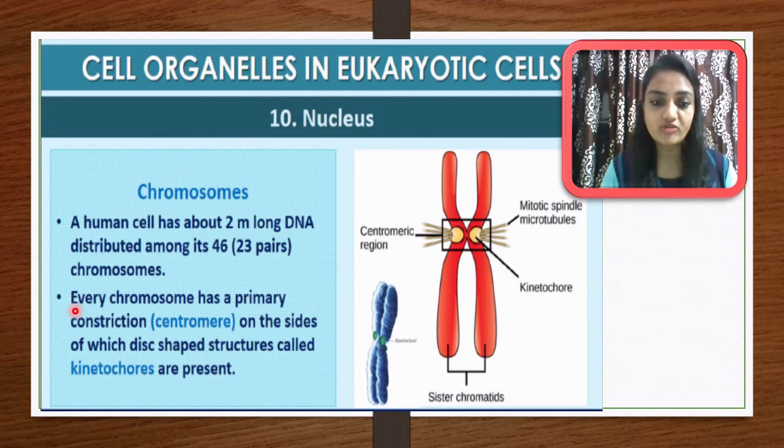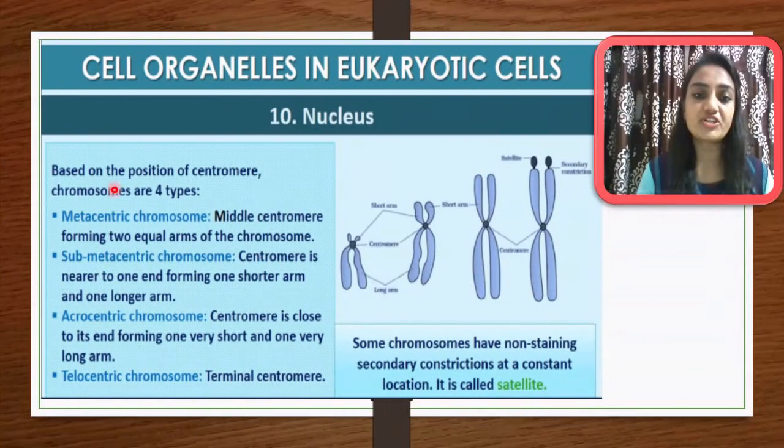Every chromosome has a primary constriction, and that is the centromere in the center. On the sides of each, there is a disc-shaped structure. Here you can see, suppose this is the centromere in the center, and along with that, disc-like structures will be attached to them, and that is called the kinetochore. This is a pair of kinetochores, and these play a very important role during cell division.